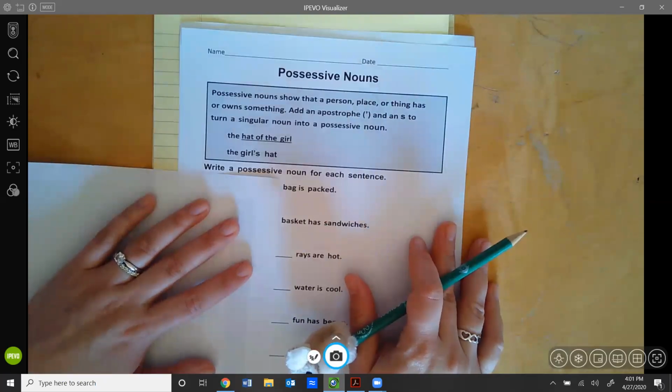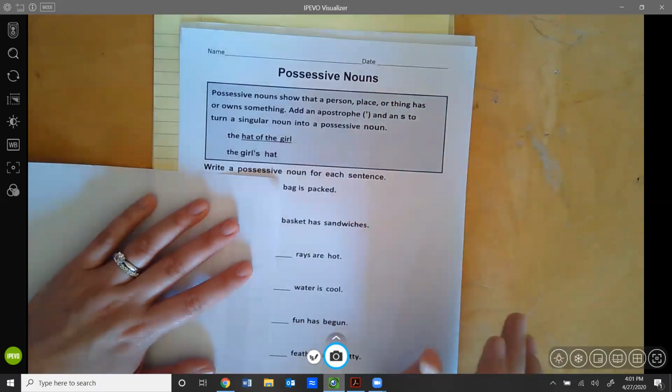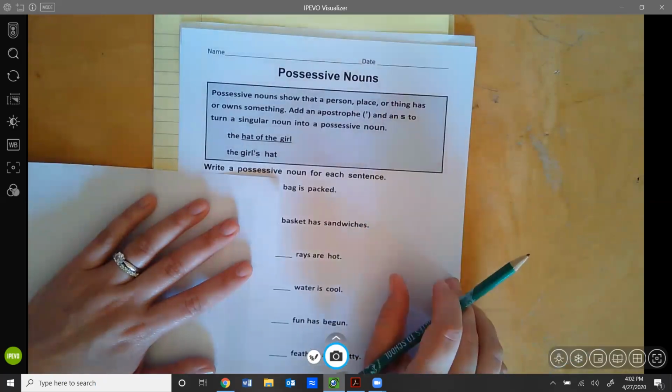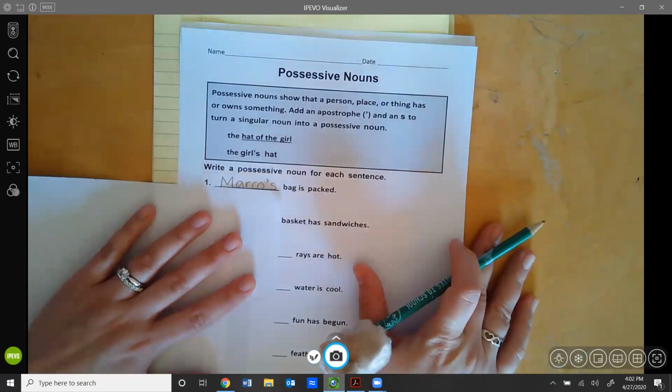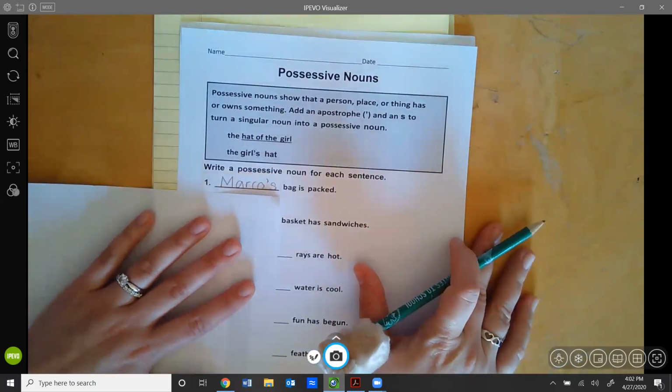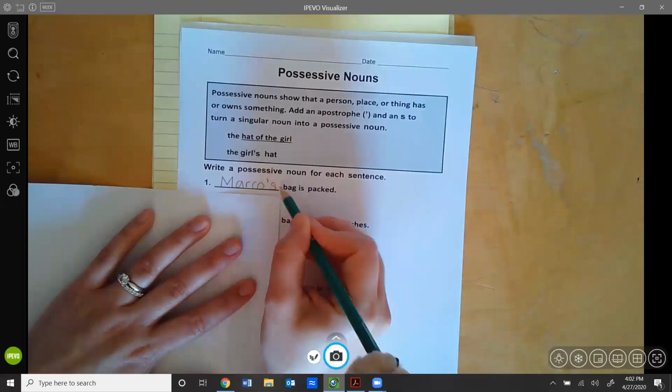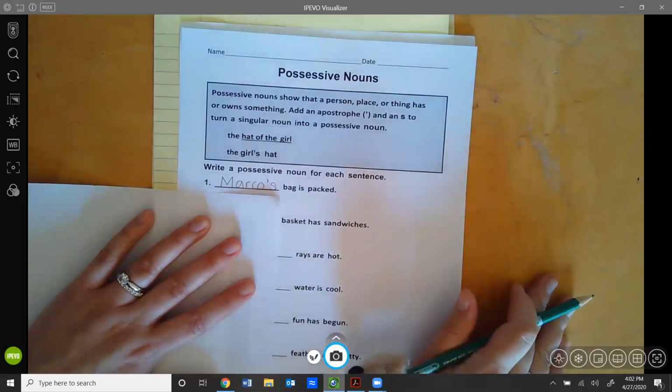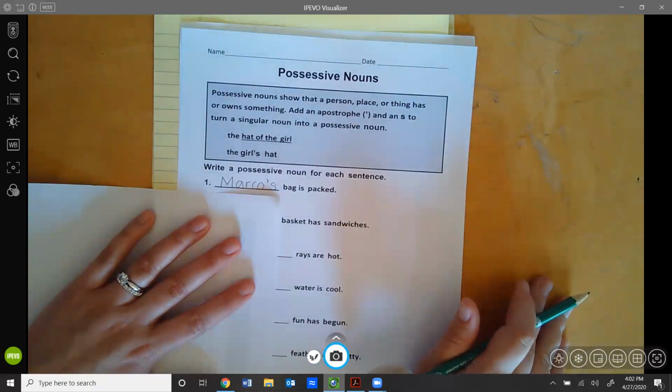So think really quickly, what should that look like? What should you put there? Maybe pause the video and whisper that to somebody, a stuffy, a family member, or to yourself. Okay, so it should look like this, Marco's, with the apostrophe and the S. Okay, number 2, blank basket has sandwiches.